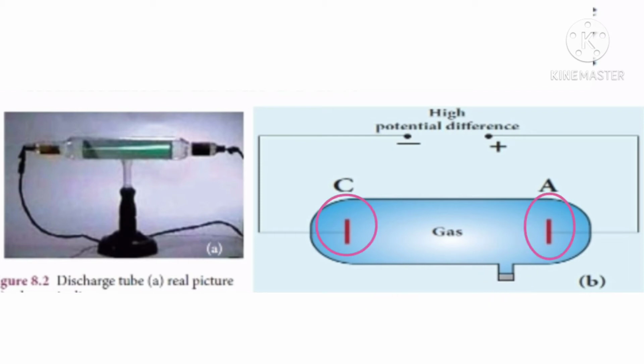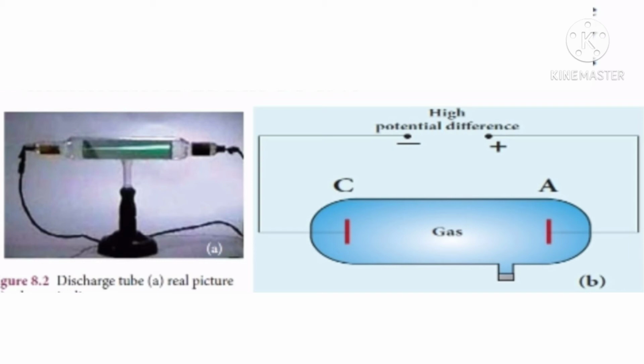This tube is fitted with two metallic plates known as electrodes, which are connected to the secondary of an induction coil. The electrode connected to the positive of the secondary is known as anode, and the electrode connected to the negative of the secondary is known as cathode. The potential of the secondary is maintained at about 50 kilovolt.